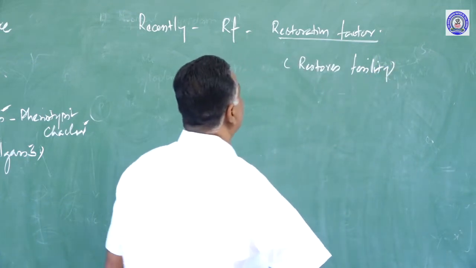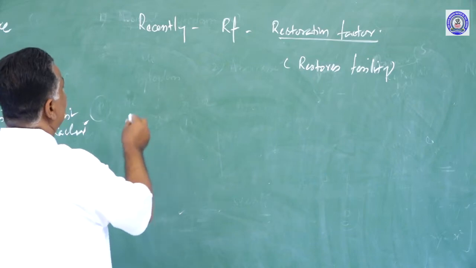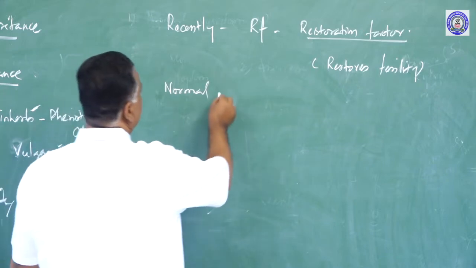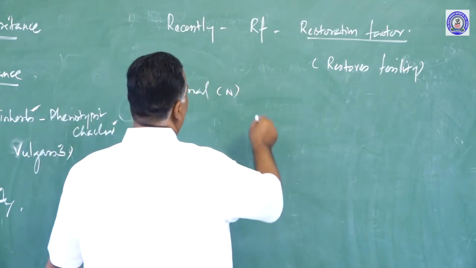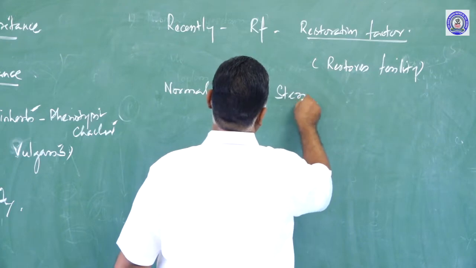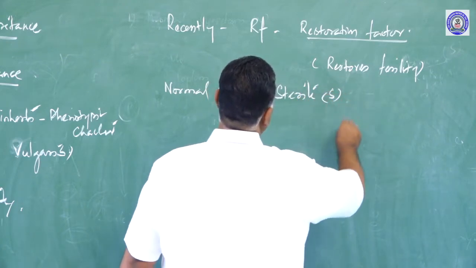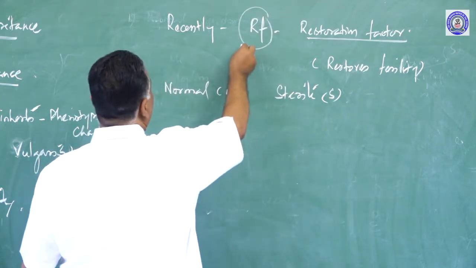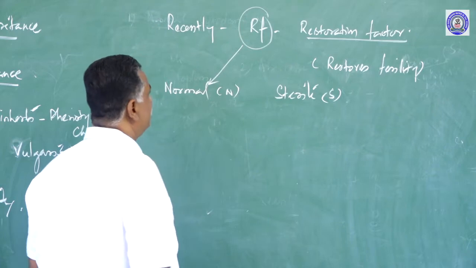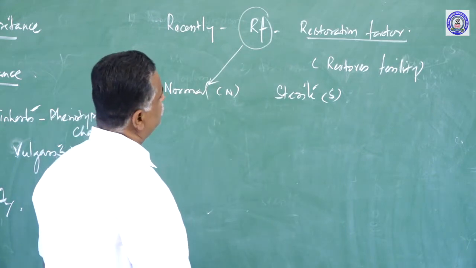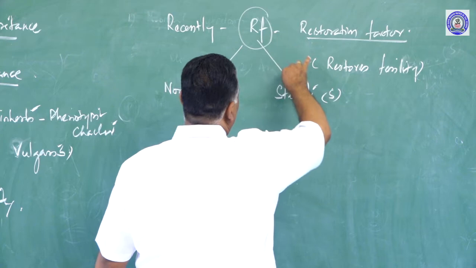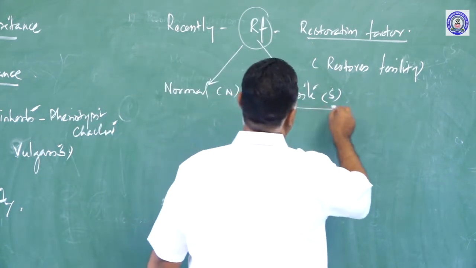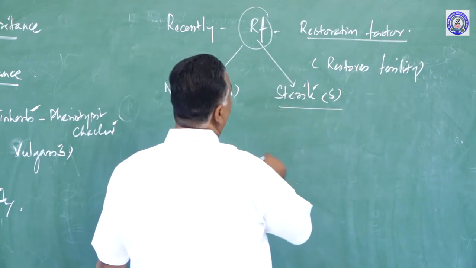Factor to restore fertility. See, we know that there are two types of cytoplasm. One is normal, this is named as N, and another one is sterile, this is named as S. And this factor, the RF factor, if present with normal cytoplasm, does not have any effect. And if it is present with sterile cytoplasm, it restores the fertility in the male.